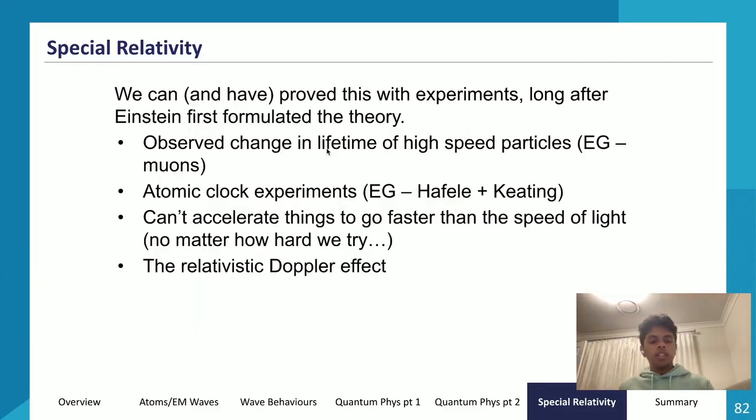And some more information is, we have proved using experiments, long after Einstein first formulated the theory, that the concept of special relativity does exist. A couple of things: we've observed the change in lifetime of high-speed particles like muons. We've also done atomic clock experiments where we've flown clocks around the Earth at different speeds to show that time would be dilated on some of the clocks. That is an experimental observation of time dilation. We also have the fact that we can't accelerate things to go faster than the speed of light, no matter how hard we try, and we'll go through this a bit later. We also have the relativistic Doppler effect.